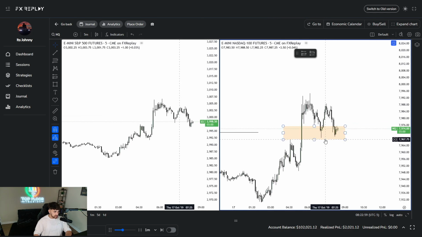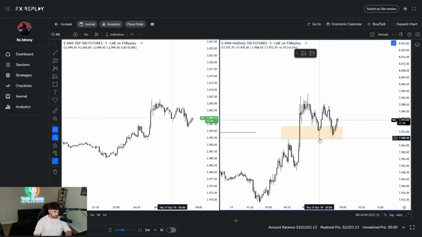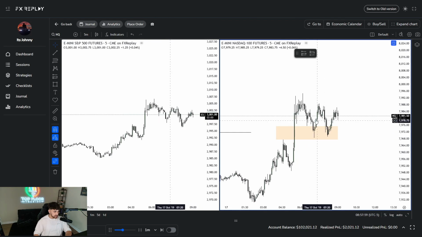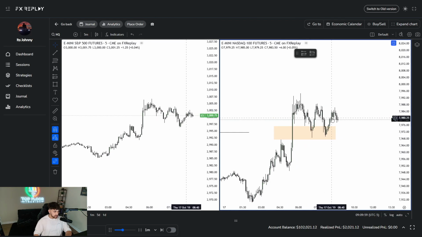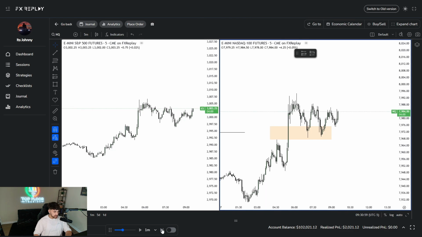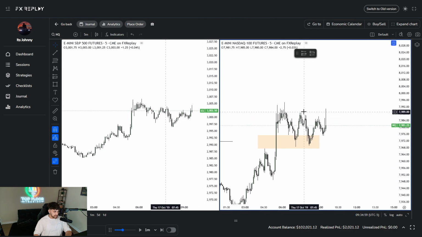So, did it play out? As long as this low holds, it played out technically. So we have an SMT here, change of delivery up here. Okay, so market open is right here. Boom, fast forward this. So that is market open.